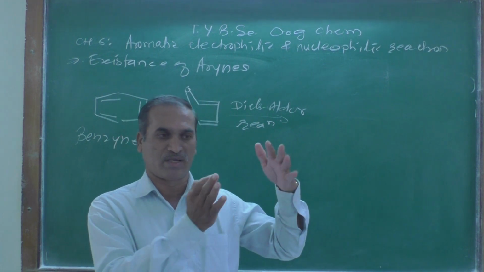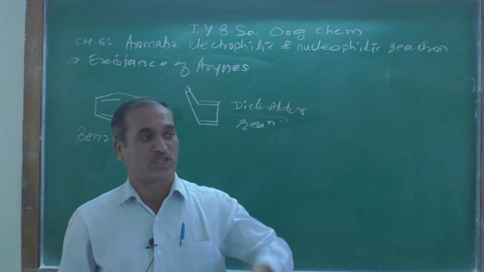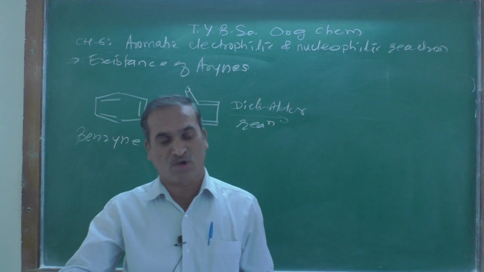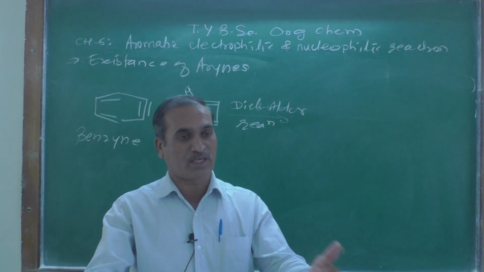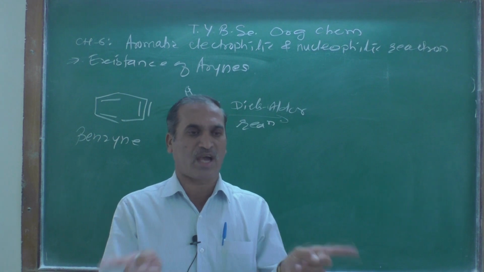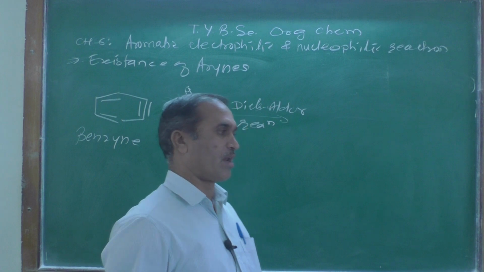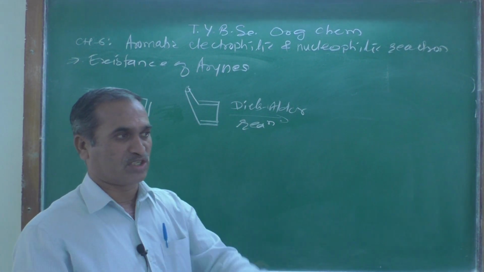4+2 means one is a diene and the second one is a dienophile. The diene contains an electron donating group and the dienophile has an electron withdrawing group, so the reactivity is good and the reaction takes place smoothly, at a faster rate. That is a Diels-Alder reaction taking place at room temperature.